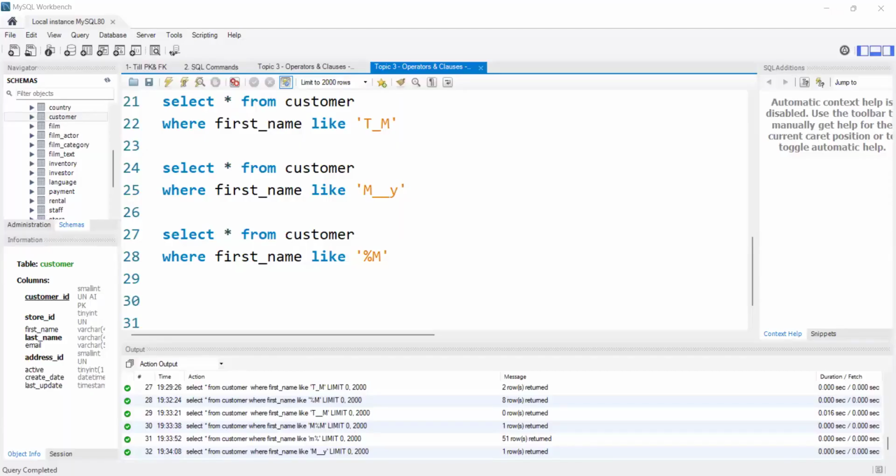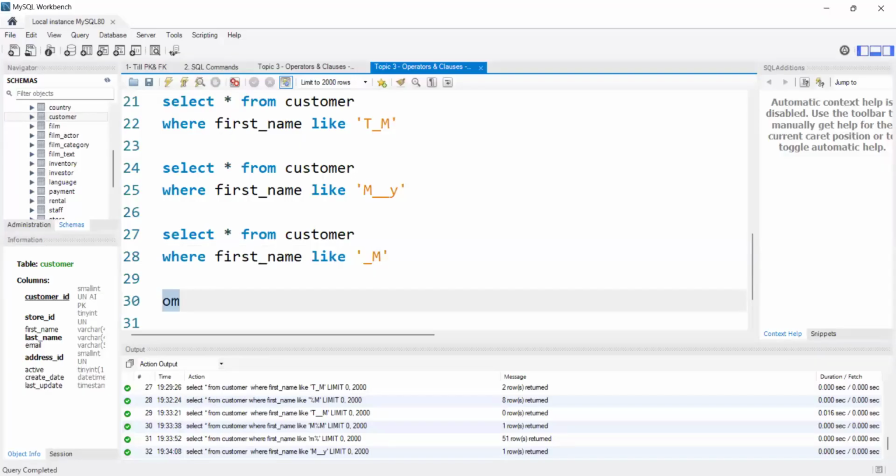Sweta, any doubts? Yes, Divya. If you use only underscore M, what will happen? It will display words where the first letter can be anything and the second letter is M. My word should have only two letters like this.